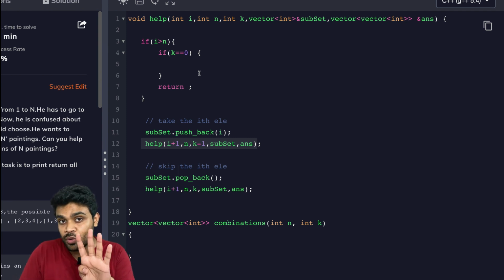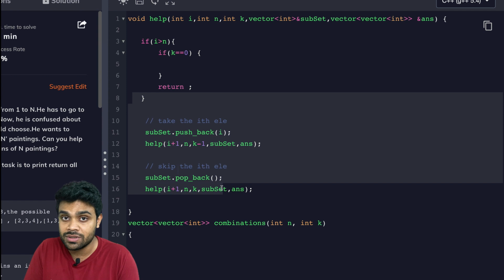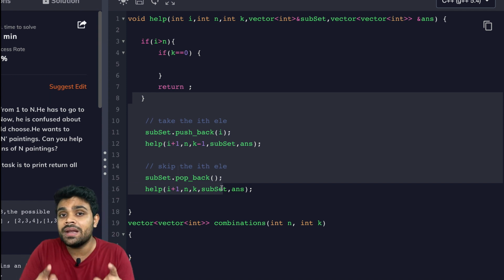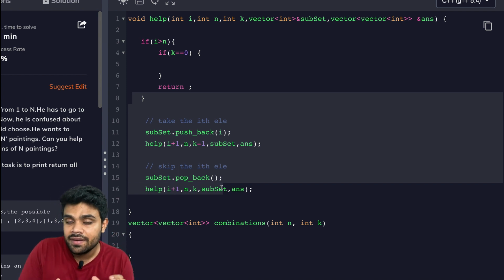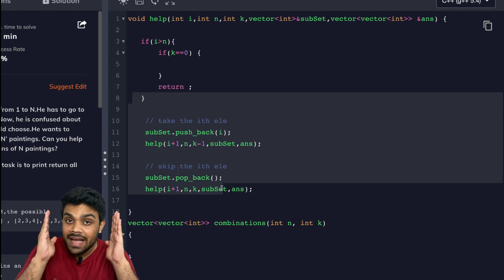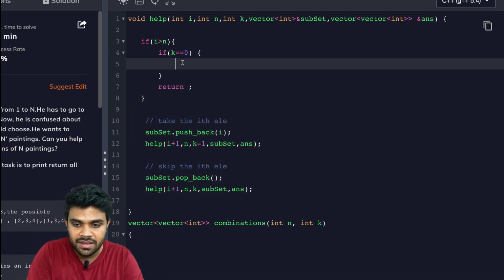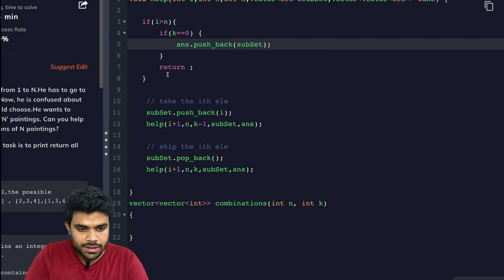Let us say the question wants us to select 4 elements, and we selected 5 elements, because there's no restriction as to how many elements I want to select. That's why I will end up generating all the possible subsets, and that subset could be smaller than what we want, or it could be larger. When the subset is smaller than what we want, k will be positive. When the subset is larger, k will be negative. And if the size of the subset is exactly what we want, then k will be equal to 0. That's why I'm saving the answer here. Answer dot push back the subset. This will generate the answers. Then I will return from here.